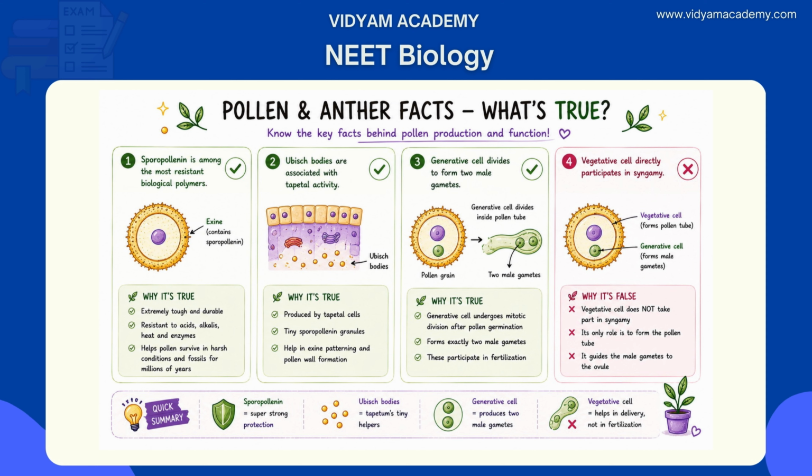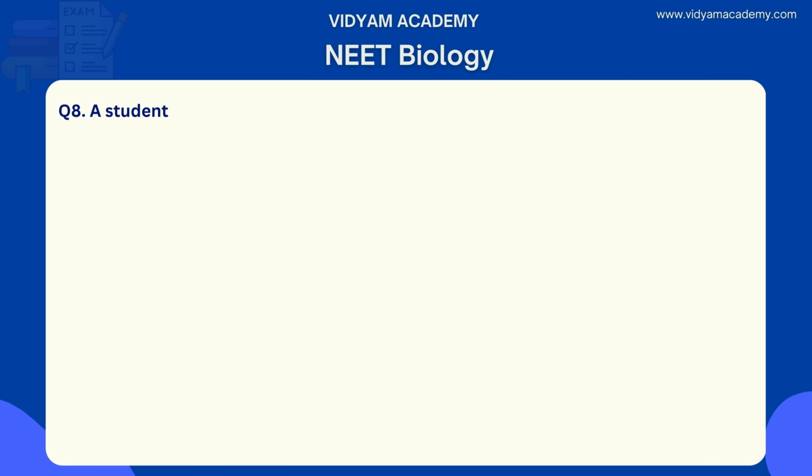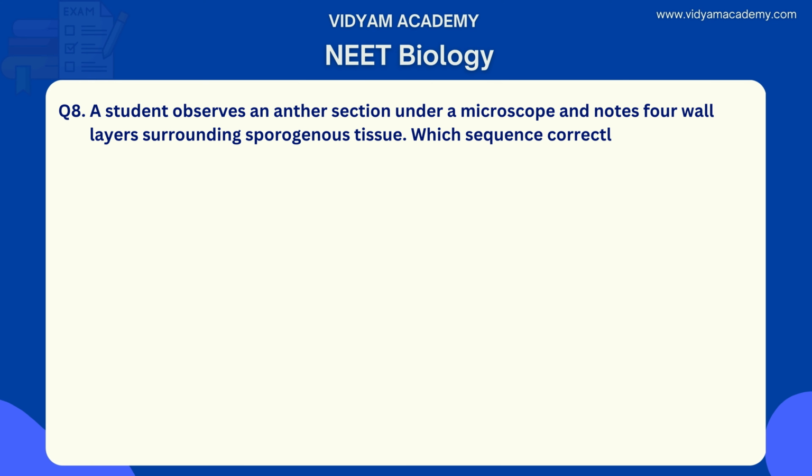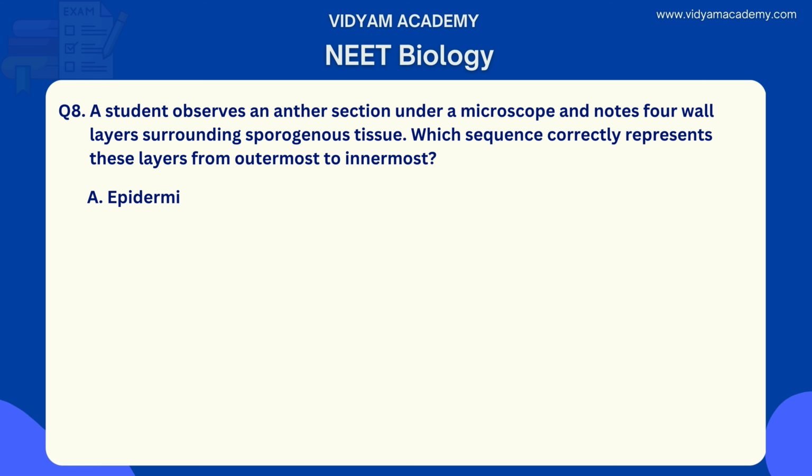And next, let's move to a very good question, question number 8. A student observes an anther section under a microscope and notes 4 wall layers surrounding sporogenous tissue. Which sequence correctly represents these layers from outermost to innermost? So you have to identify which sequence is correctly matched here.